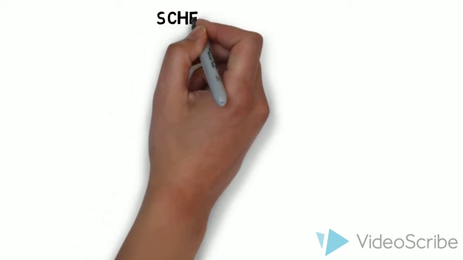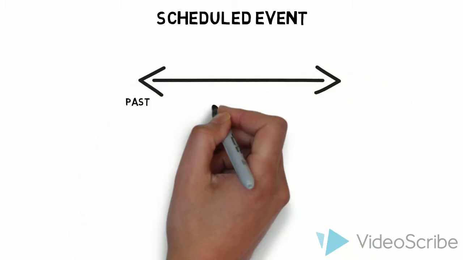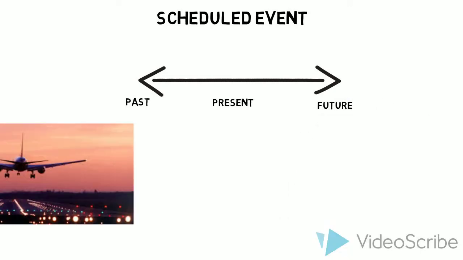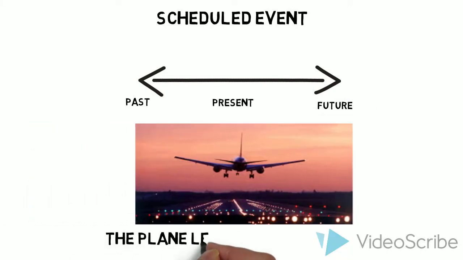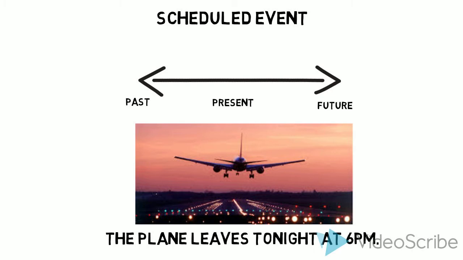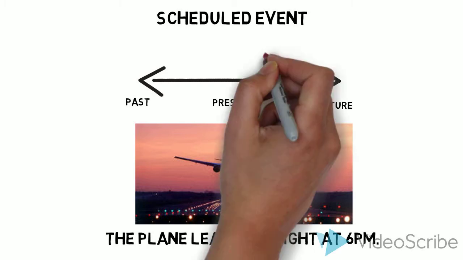And finally, we have scheduled event. A scheduled event is something happening in the near future. So the plane leaves tonight at 6 p.m. This action is happening in the near future, and we use the present simple to signify this event.